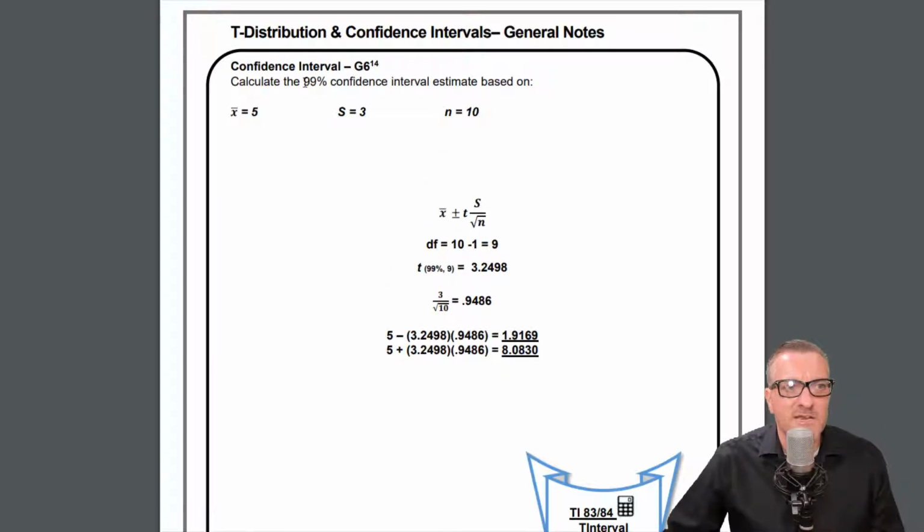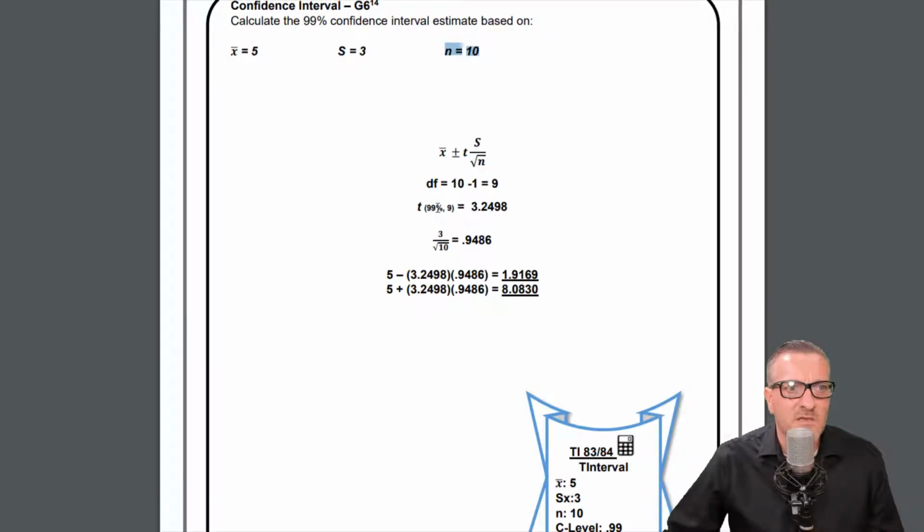Okay, calculate the 99% confidence interval based on x bar of 5, sample standard deviation of 3, and n of 10. And here's our calculation. Our degrees of freedom are 9, and we're doing the 99% again. But because our degrees of freedom are different, we should come up with this one, 3.24.